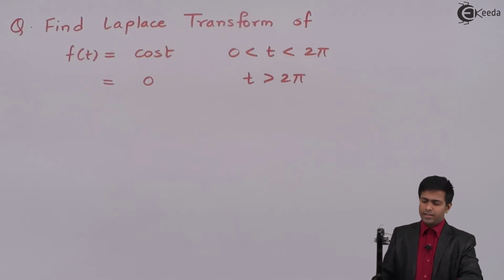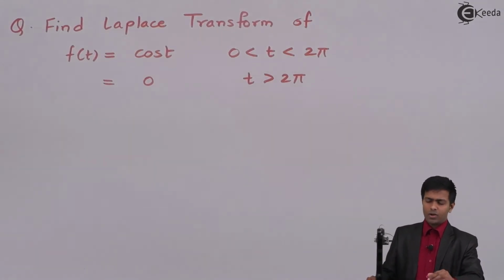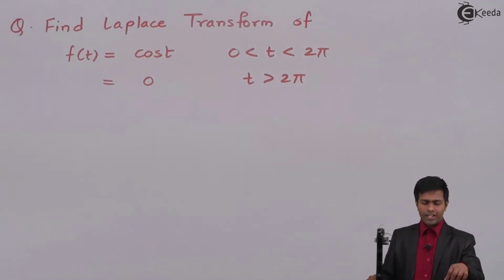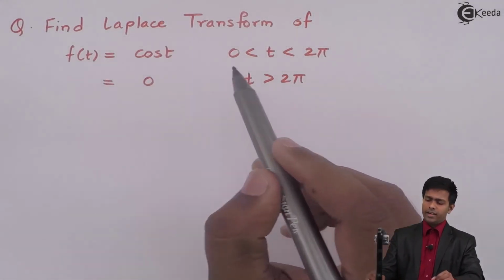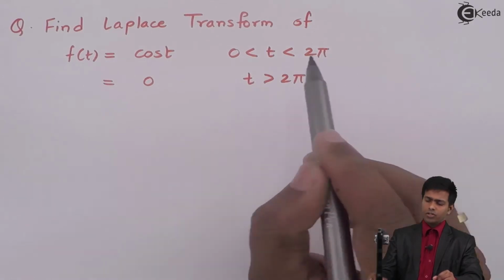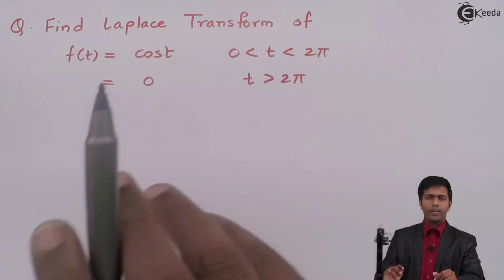We are going to find the Laplace transform of f(t) = cos t when t is from 0 to 2π, and f(t) = 0 if t is greater than 2π. Now how do we get the Laplace transform of such a function? If you see here, this f(t) has two values, divided in two ranges. The first range is from 0 to 2π, and the other one is from 2π to infinity.